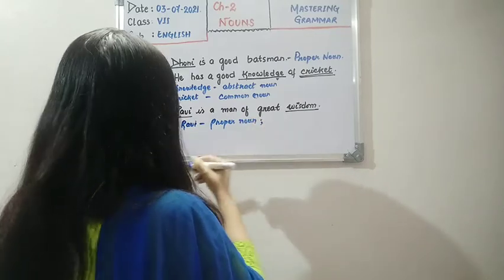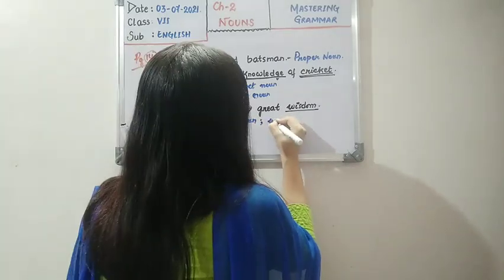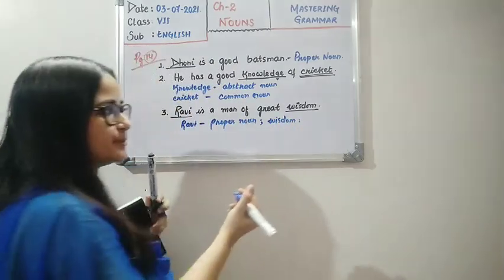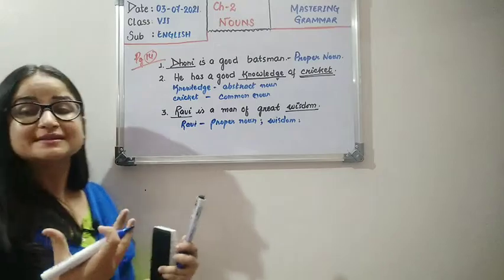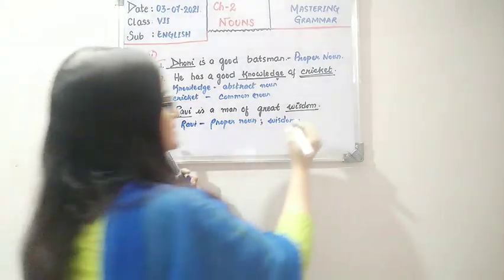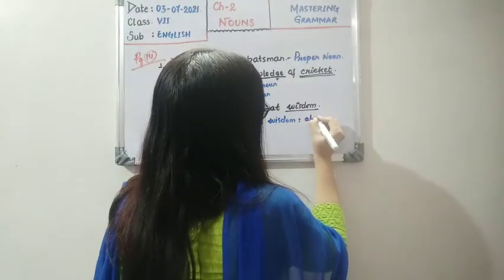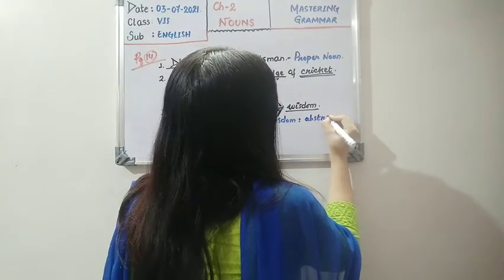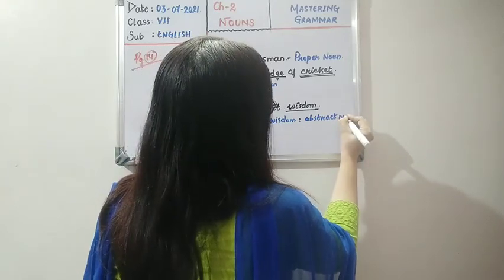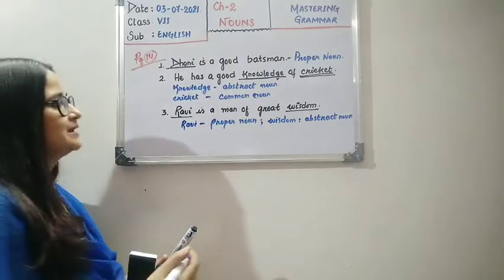Whereas wisdom is untouchable. Wisdom is telling about someone's knowledge, someone is wise or not, about their skill. So this is an abstract noun. It cannot be touched. Okay children, so here we have an abstract noun.